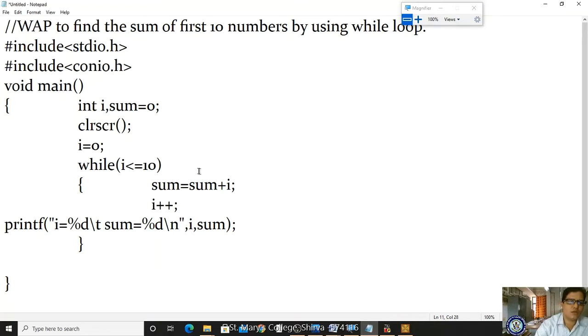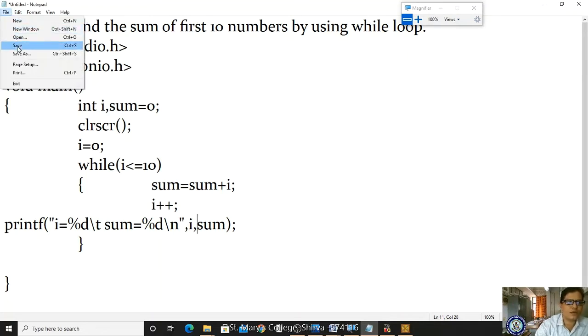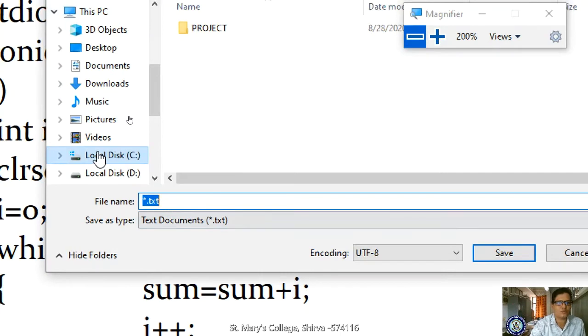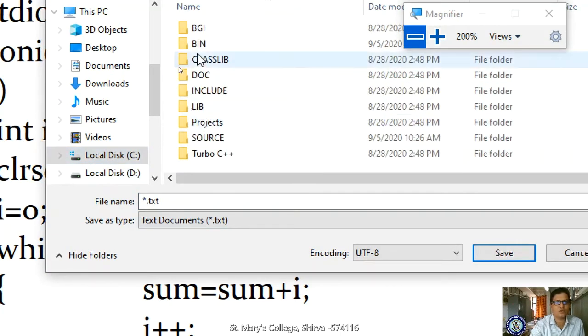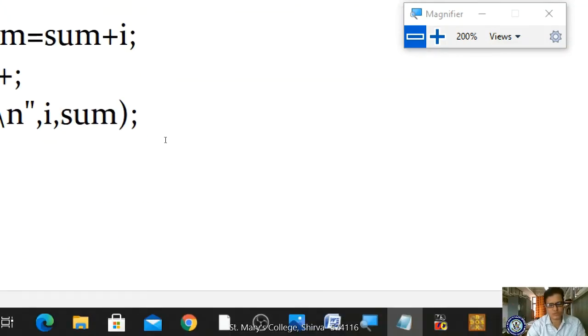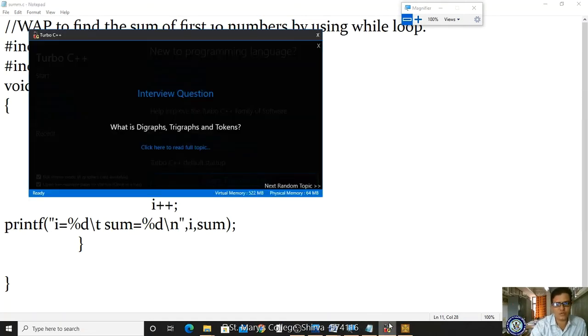Right, now I want to save this file. We are supposed to save it in C drive, Turbo C3, and give it the name summ.c. I have entered that.